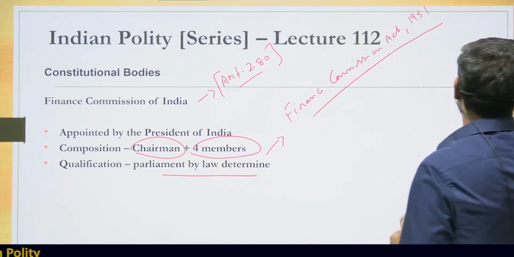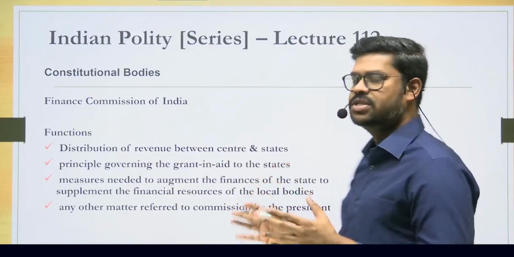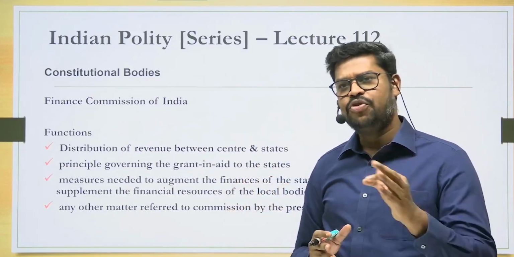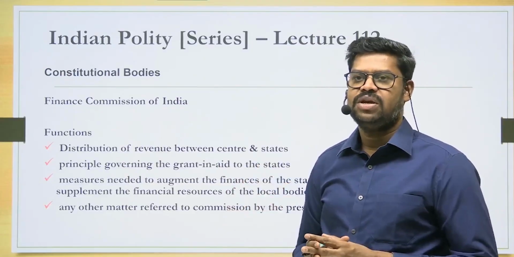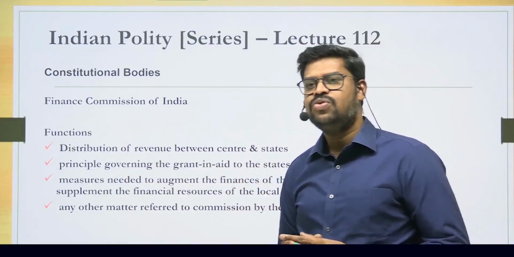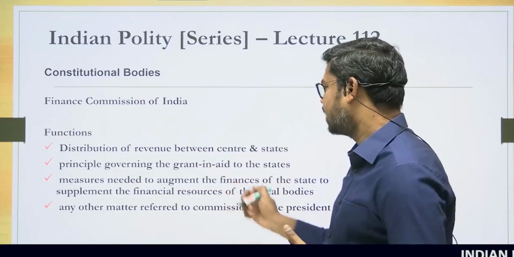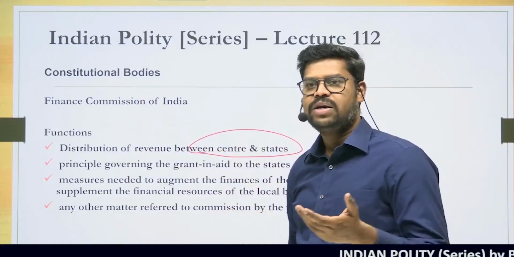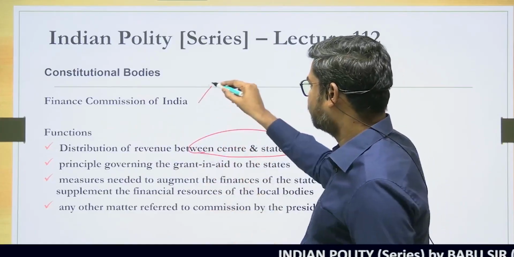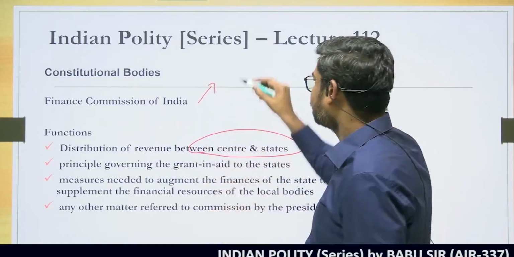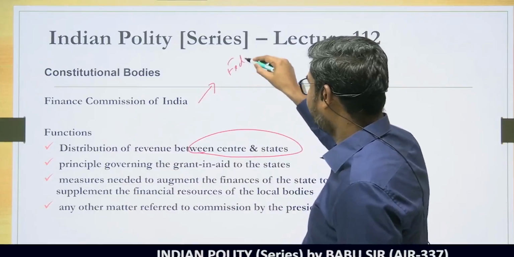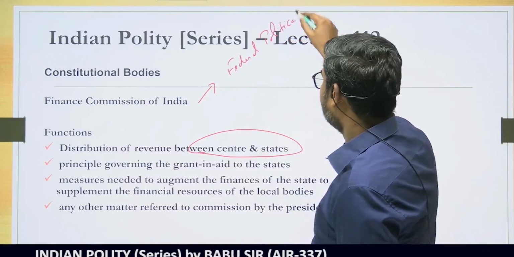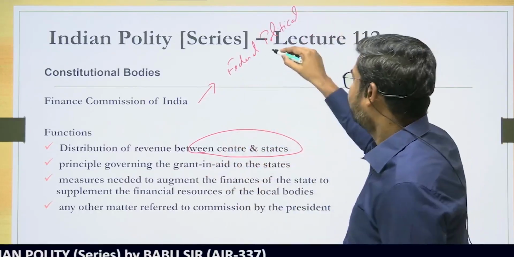If you look into the Constitution, there are broader functions that are given. Let us break them down one by one. The first and foremost function of the Finance Commission of India is to determine the basis on which the revenue shall be distributed between the center and the states, for which we'll have to understand that India is a federal political system. Let me come back a little from there. We know that India is a federal political system, and when I talk of the division of powers or the center-state relationship, we have talked about all these things.